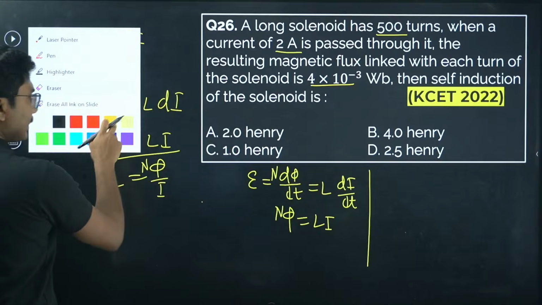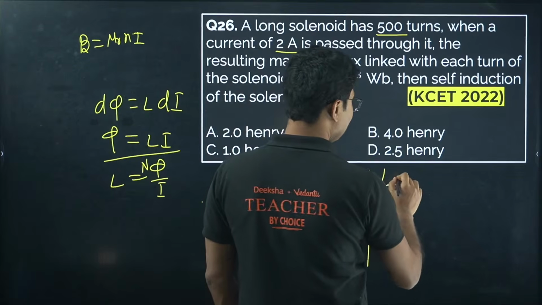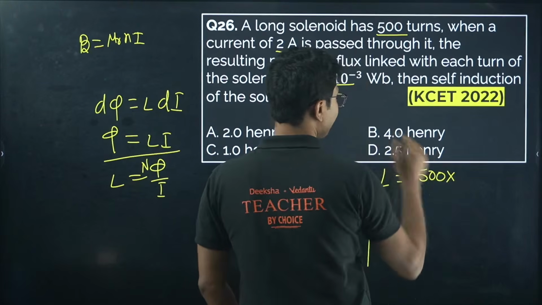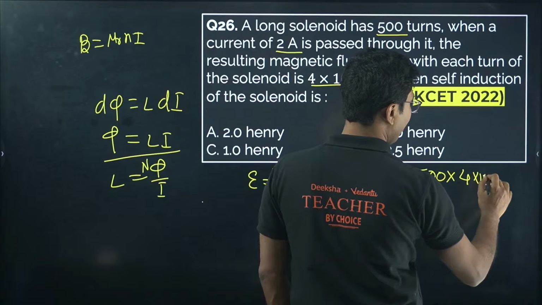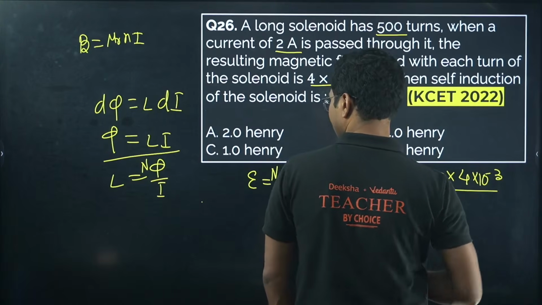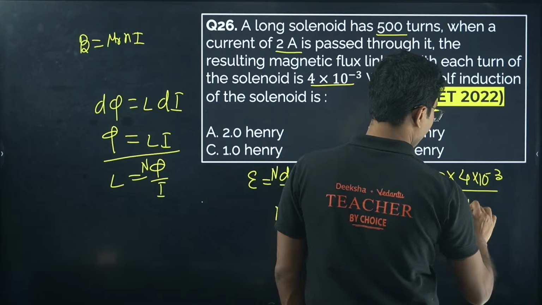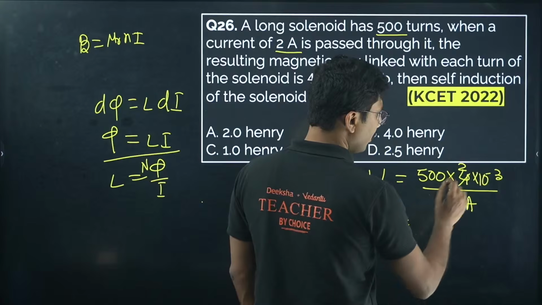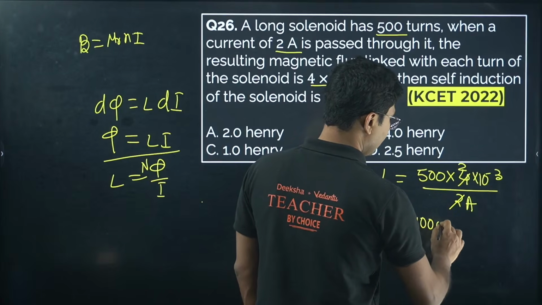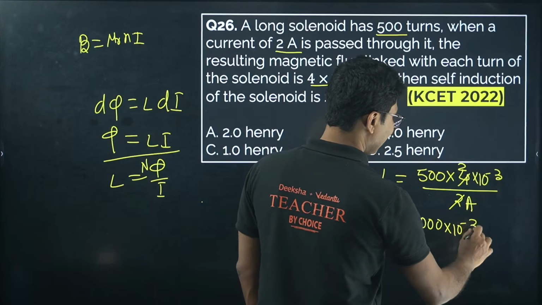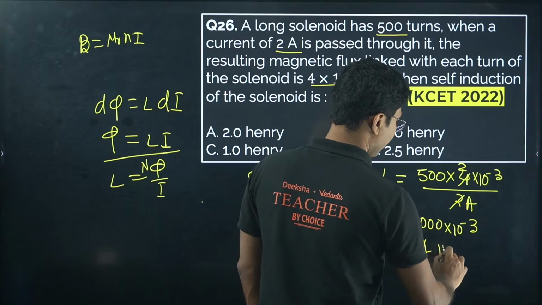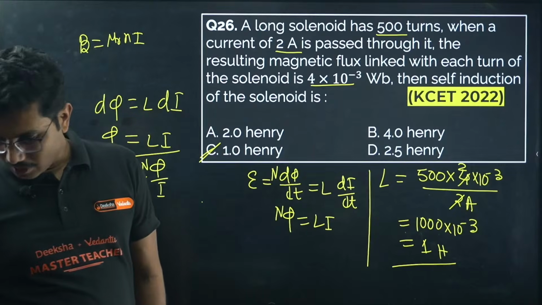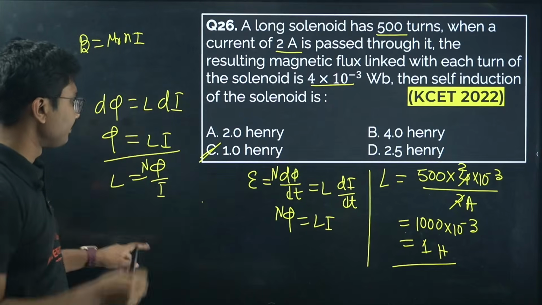So from here we can say that the self inductance is given by N, which is 500, phi is 4 into 10 to the power of minus 3, and the current is given here as 2 ampere. So you cancel 2 4s, 4 2s are 2, and you get 1000 into 10 to the power of minus 3, that is 1 Henry. So the correct answer is 1 Henry. Yes, option C is correct.